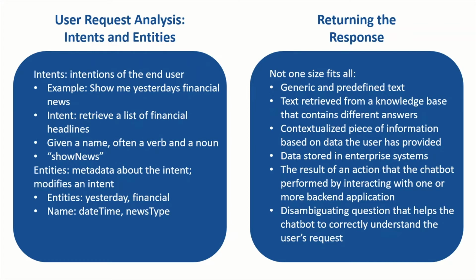Now, you might be looking at that and thinking some information might be missing from that intent, such as, okay, we know we want news, but from what day and what type of news do we want? So this would be what we called entities. These entities in this specific example would be identified as yesterday and financial. And they would be given names like date time and news type. So if you think about it, this can balloon and explode pretty quickly, with many intents and entities needing to be recognized by your chatbot.